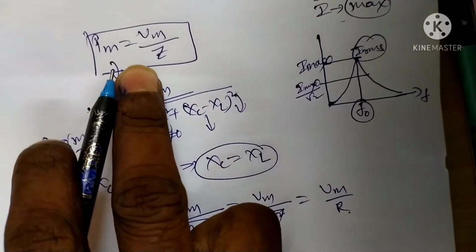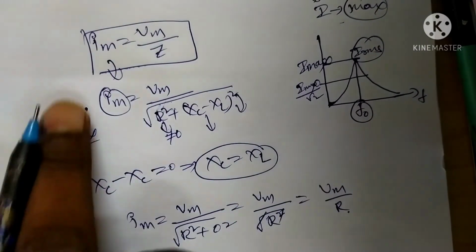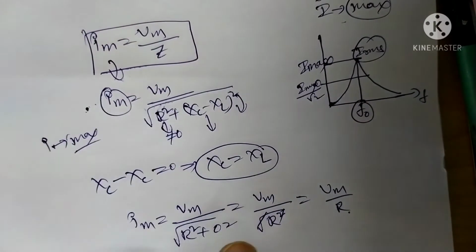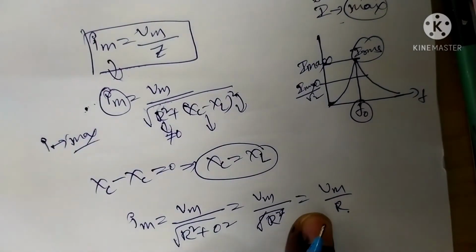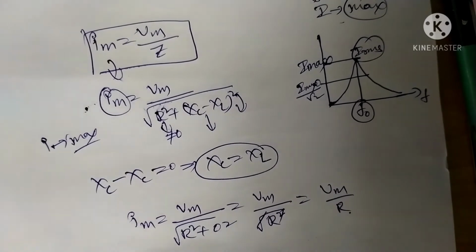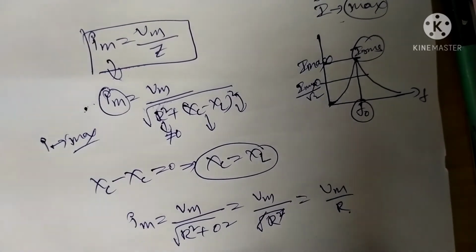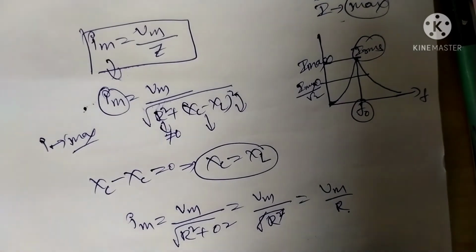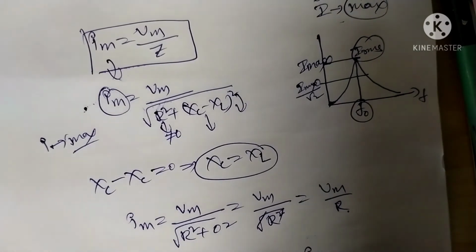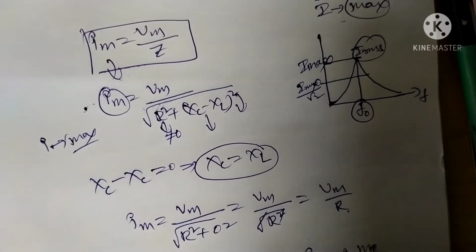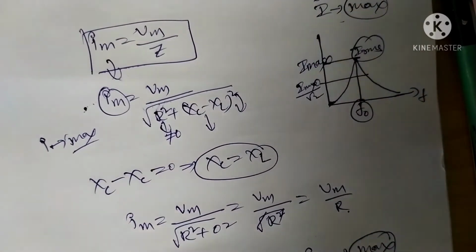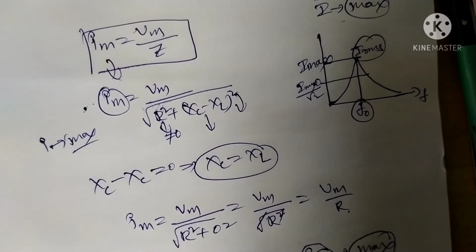Comparing with the equation Im is equal to Vm by Z, at the condition Xc is equal to XL, Z is equal to R, and the current will be maximum. IRMS is maximum at this condition, at a certain frequency. This frequency is called the resonance frequency.